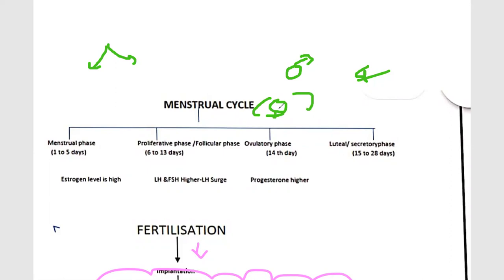Proliferative or follicular phase is 6 to 13 days. Ovulatory phase is the 14th day, and luteal phase is 15 to 28 days. In this, estrogen level is high, LH and FSH levels are higher, and then progesterone level is high.